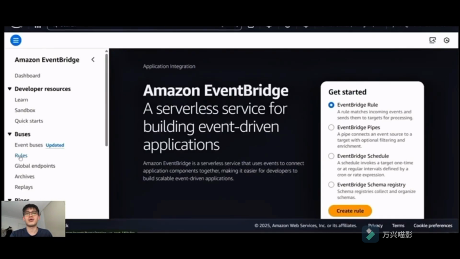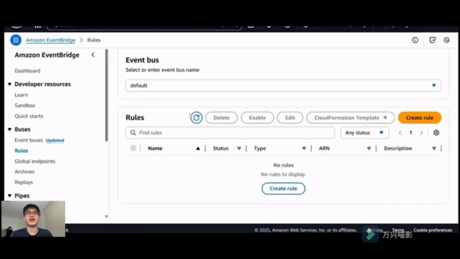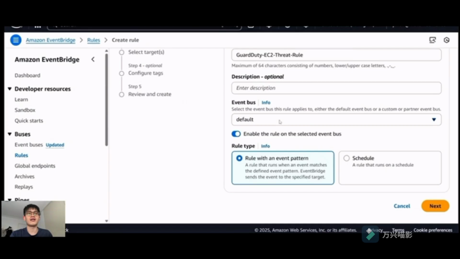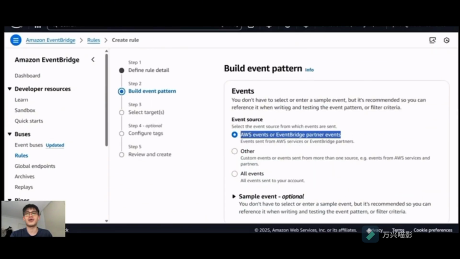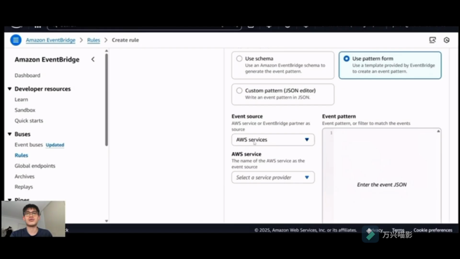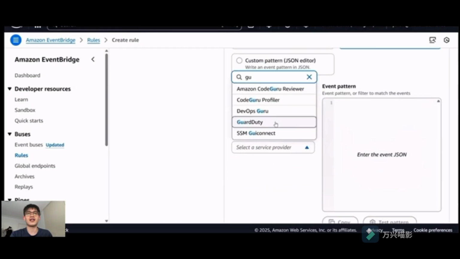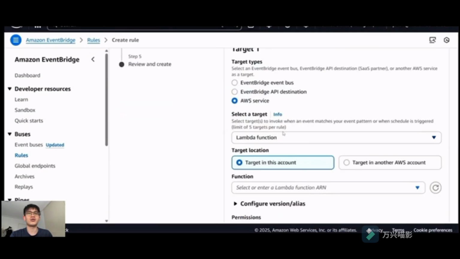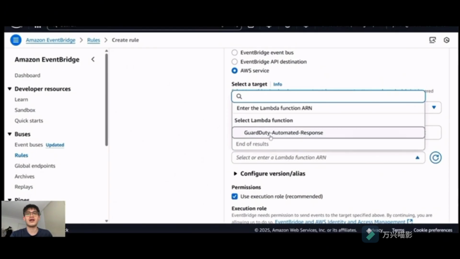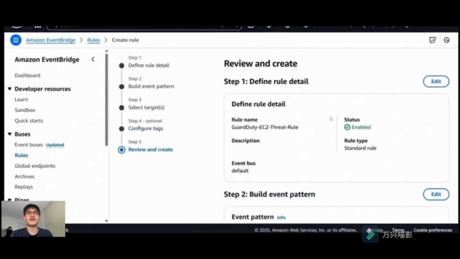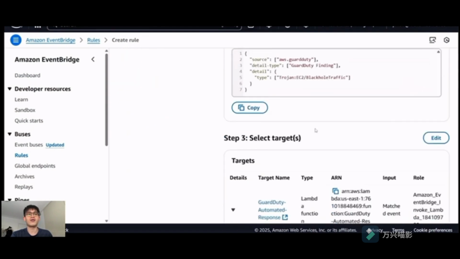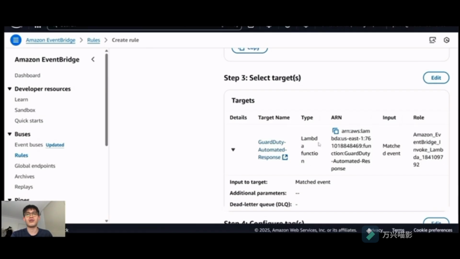Next we go to Amazon EventBridge, click rules, and then create rule, and then we fill out, and for the event bus just leave it default. Then we click next, and then select AWS events for the event source, and then for the event type select GuardDuty finding and click next. After that we select the GuardDuty automatic response Lambda for the target and click next. Okay, now let's review everything here. We have the rule name, event pattern, and we have the target here, and just click create rule.